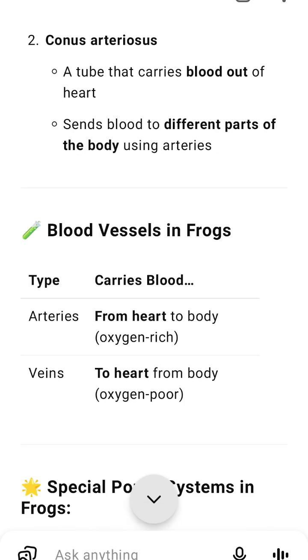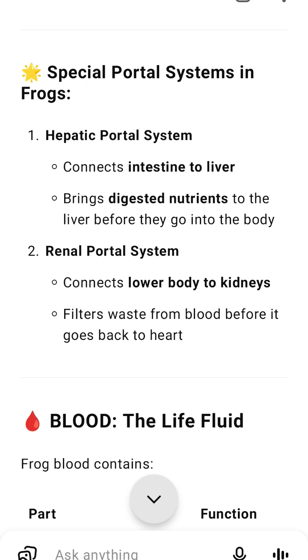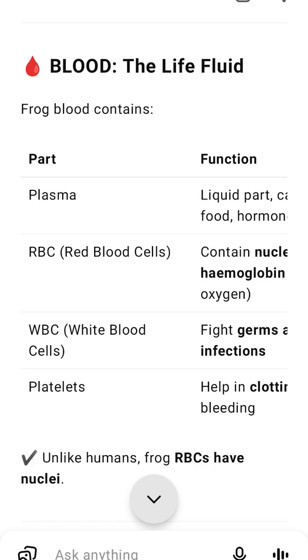1. Heart pumps blood to lungs or skin to get oxygen. 2. Oxygenated blood goes into left atrium, then to 3. Ventricle pumps it to the whole body. 4. Cells use oxygen and give off carbon dioxide.